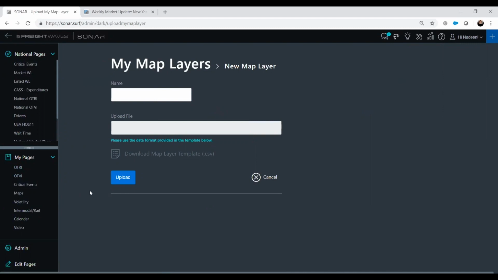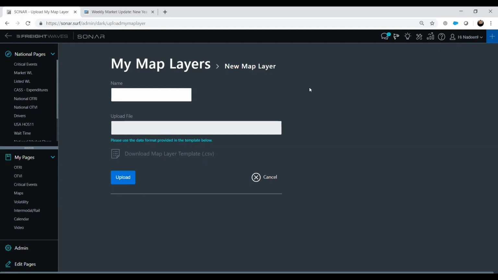A lot of customers have talked about putting in maybe their DCs. Also, a brokerage could put in their customers' DCs, or any information about that customer that operations could use when talking to a driver, wanting to see their hours, anything like that. That is all customizable. You can make it so everybody within your organization can see those map layers. They can turn them on and off, of course, but everybody within your organization will have access to see those, not external to your organization.